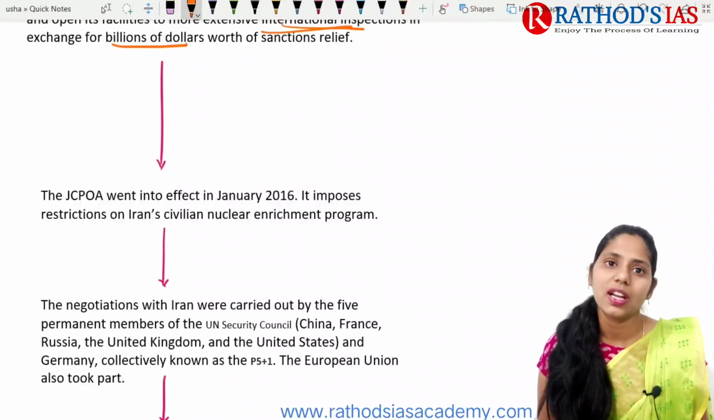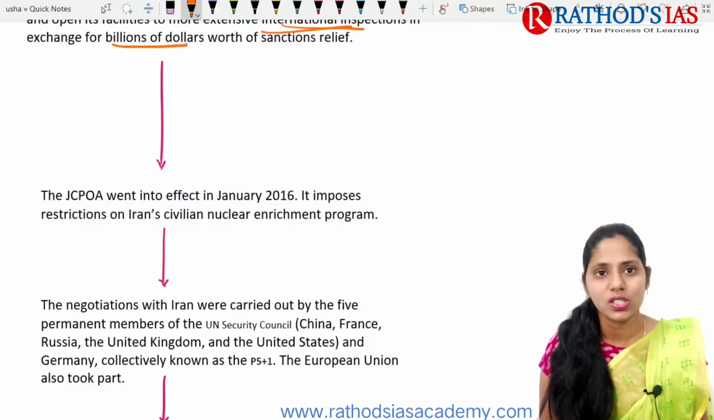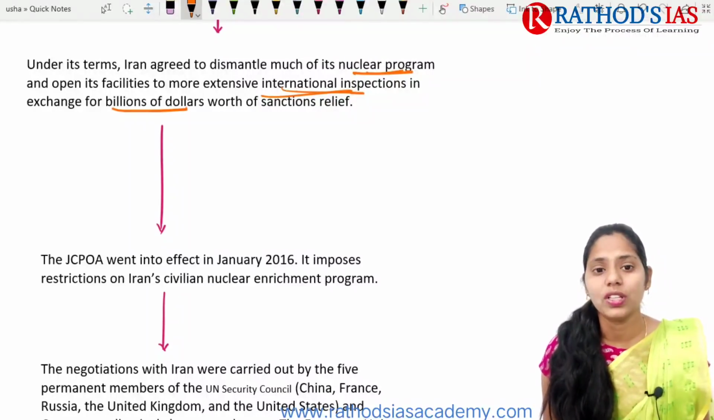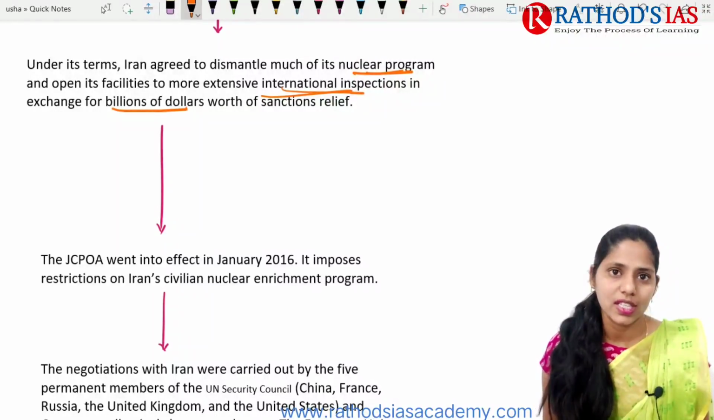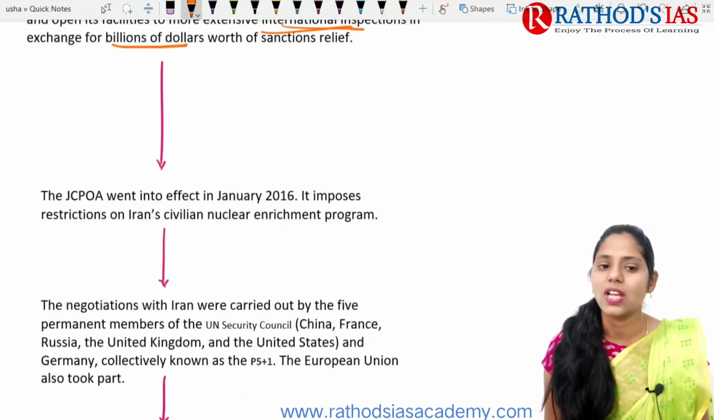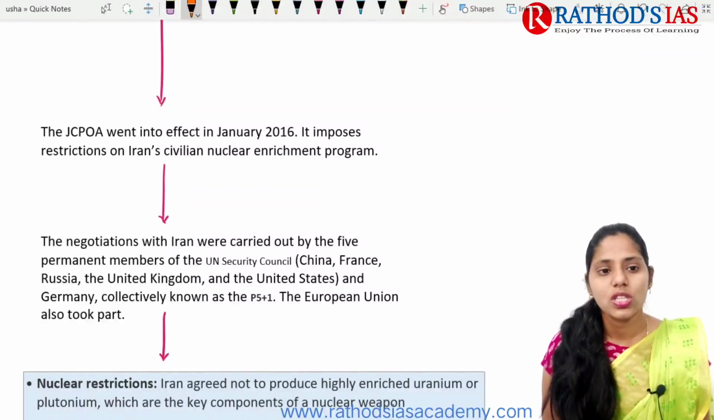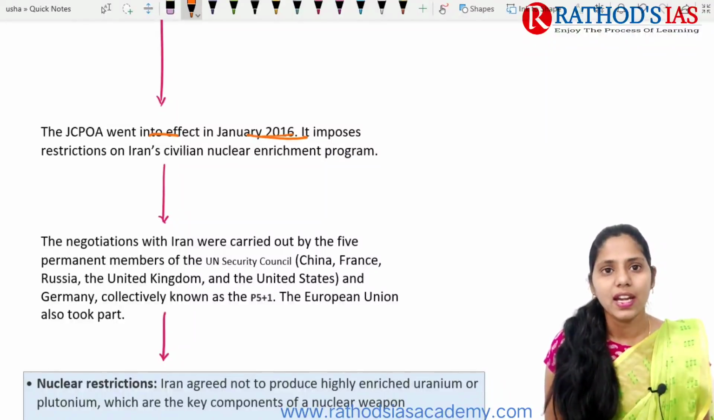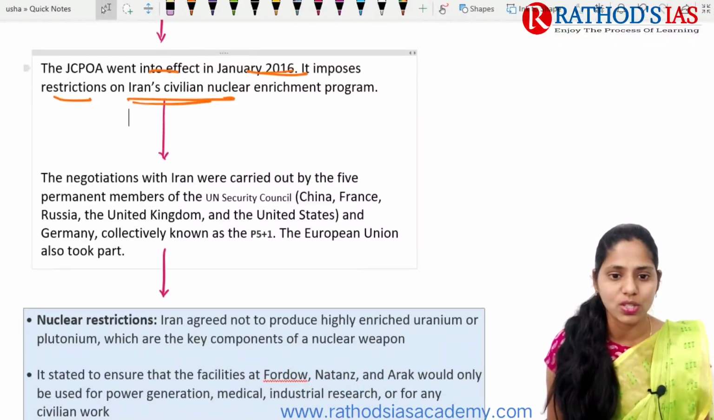So in return, Iran is going to scale down its nuclear power programs and allow extensive international inspections as well. Next, this JCPOA went into effect in January 2016, and it also imposes restrictions on Iran's civil nuclear enrichment program.